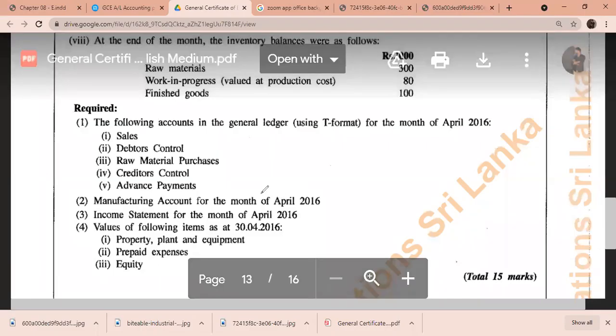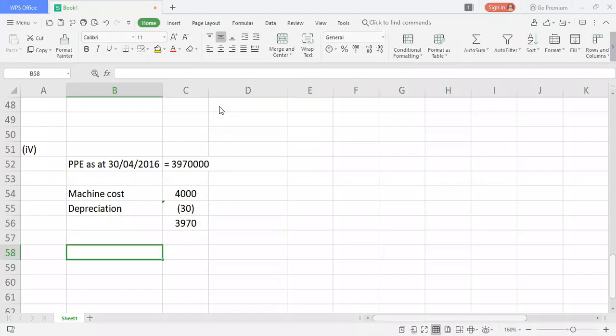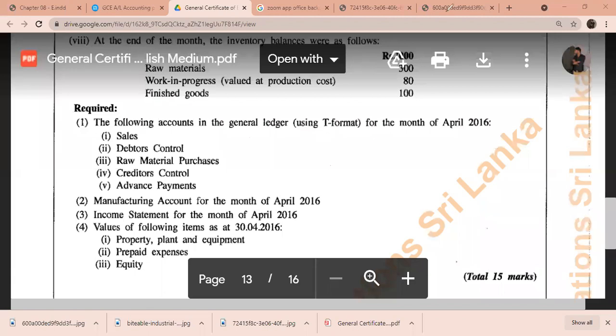Then after that, they have asked us to find out the next adjustment: prepaid expenses. We had a prepaid expense for rent. You all remember? So we had a prepaid expense in rent, almost 400,000.